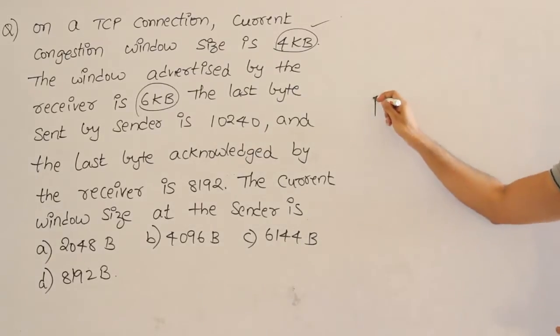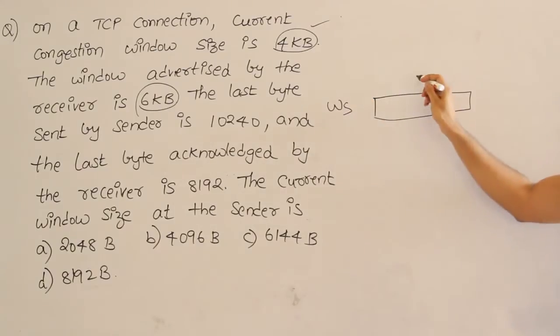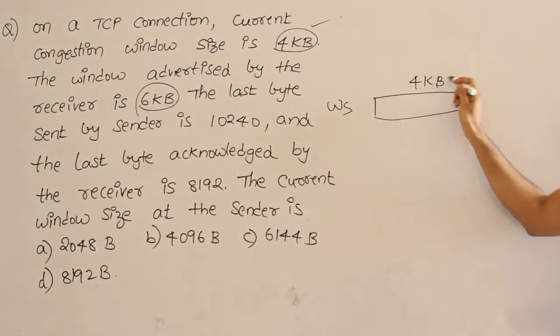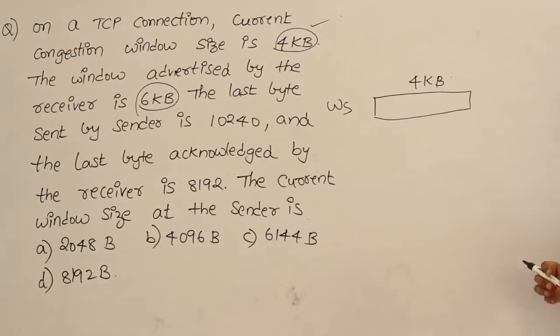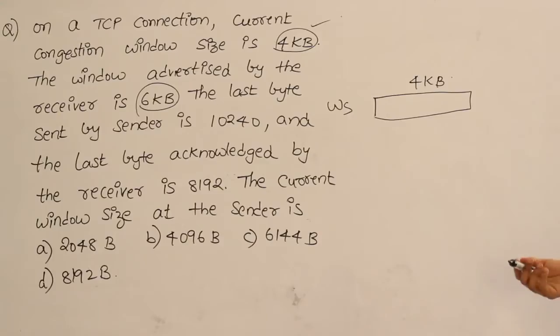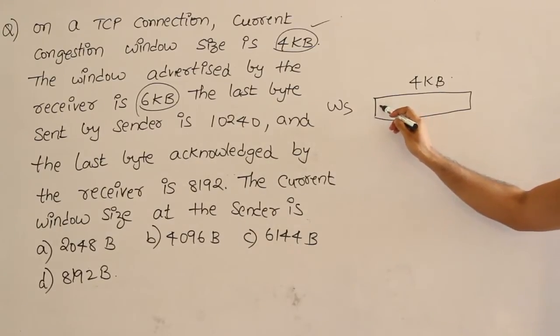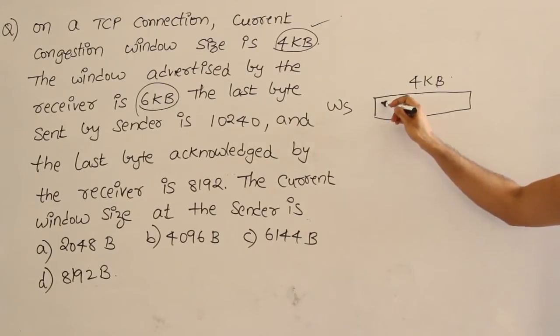Therefore, the actual sender window will be set to 4 KB, and now they are saying that in this 4 KB there are some outstanding bytes. They are saying that the last byte that has been acknowledged is 8192.